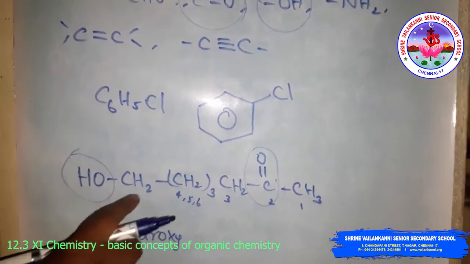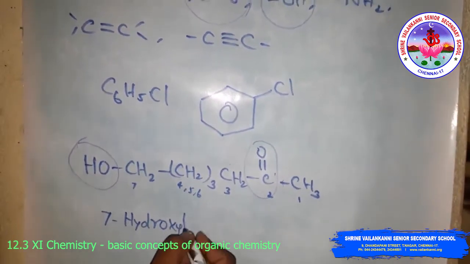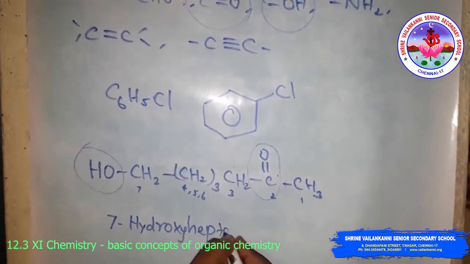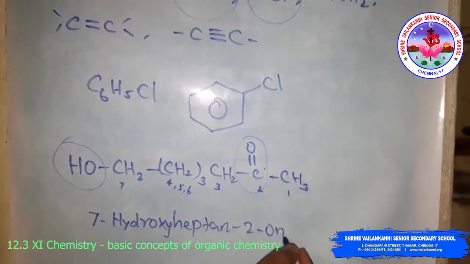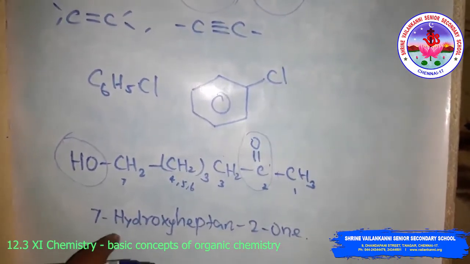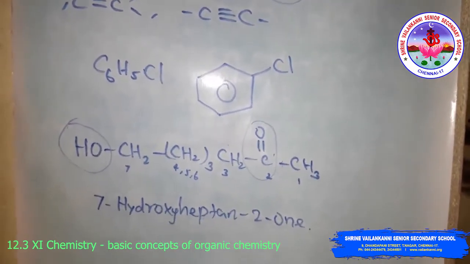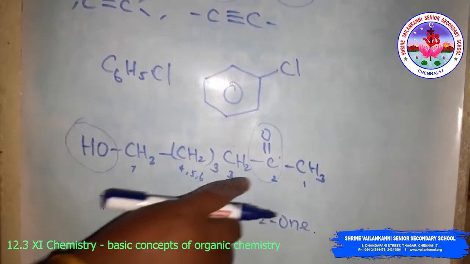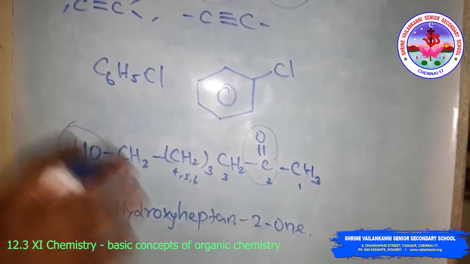Seven carbons means heptane, and the second position has the ketone, so 2-one. This is the IUPAC name: 7-hydroxyheptan-2-one, not 2-oxoheptan-7-ol, which is the wrong method.